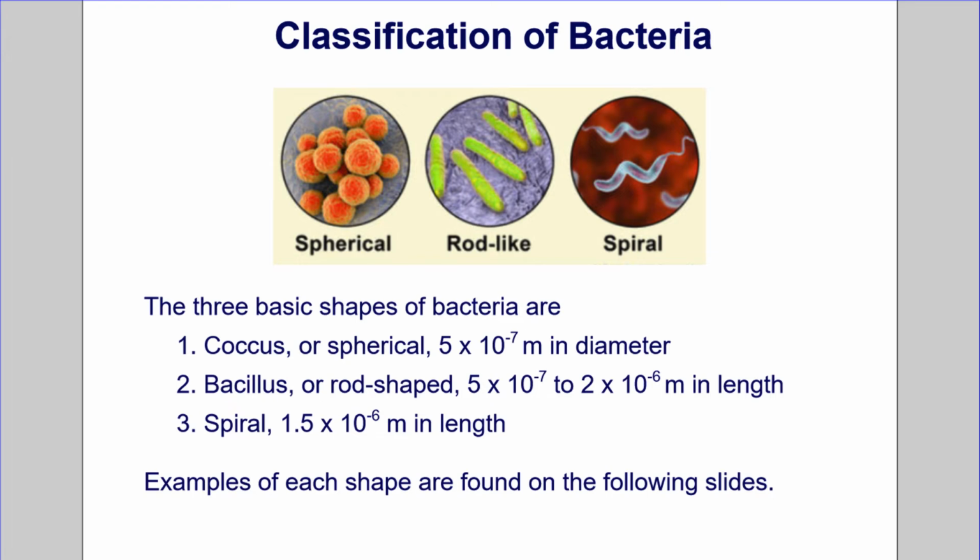Coccus, or spherical, 5 times 10 to the minus 7th meters in diameter. 2. Bacillus, or rod-shaped, 5 times 10 to the minus 7th to 2 times 10 to the minus 6th meters in length. And 3. Spiral, which are 1.5 times 10 to the minus 6th meters in length. Examples of each shape are found on the following slides.